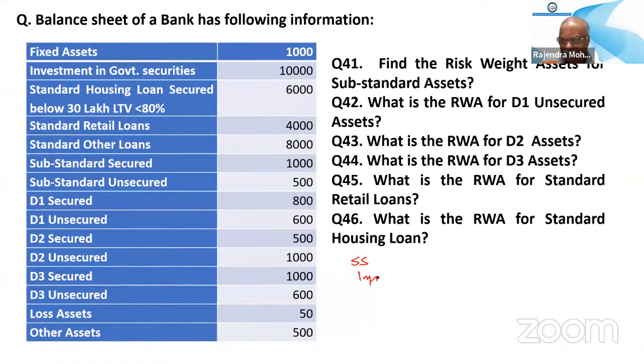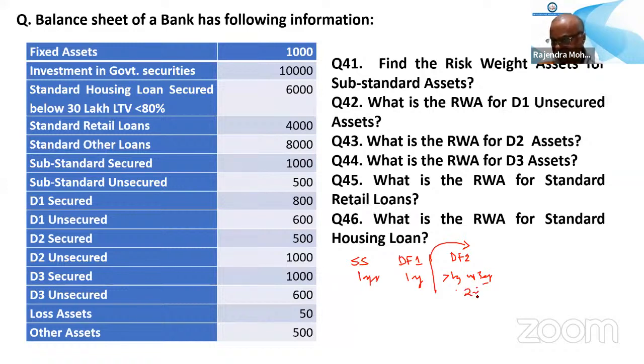Substandard is 1 year. After 1 year is completed, immediately it will come to DF1. DF1 stays for 1 year. DF2 is given as more than 1 year up to 3 years. That means 2 years, so the second and third year it will be there.